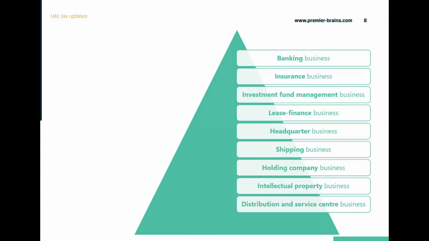So shipping business basically covers the businesses who are operating ships in international traffic for either cargo or passengers. So in the relevant activity guide, they've explained that the ships do not include fishing vessels or small vessels where the tonnage is less than 10 tons, or leisure vessels like cruise and private yachts. Those would not form part of the definition of the ships.